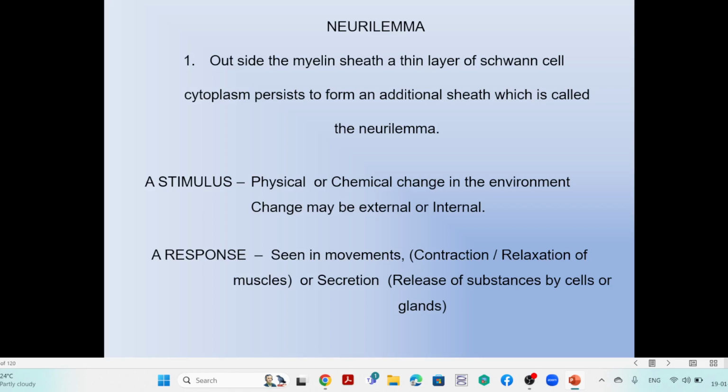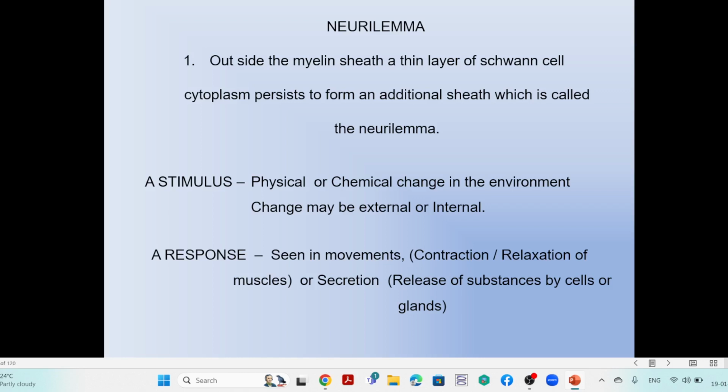You turn your face and your body to see who is calling you. That is the response mechanism in the form of movement. It may be a contraction or relaxation of muscles, or a hormone secretion by internal organs like a gland or some cells, which makes a response.